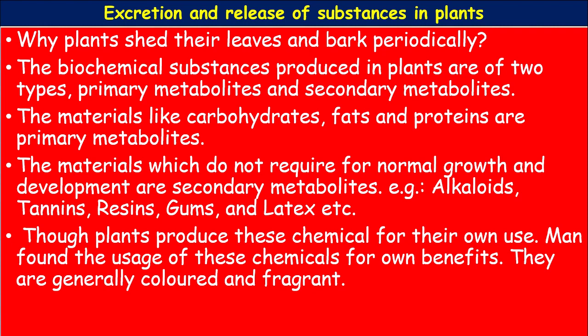So man recognized their importance and started using them in Ayurveda. It is the branch of medicine in which most of the plant products are used. They are secondary metabolites. They act like medicines.